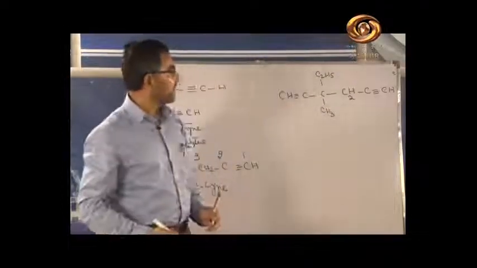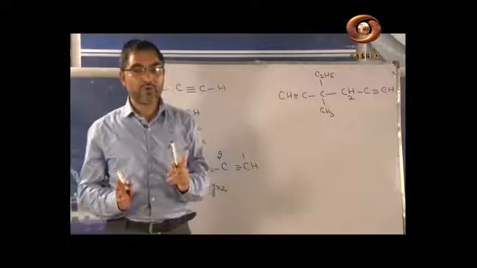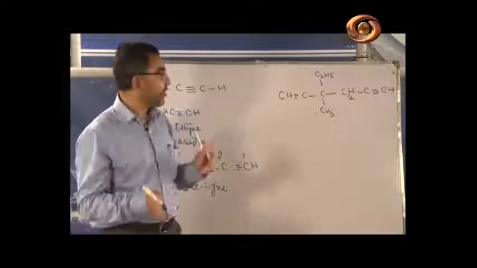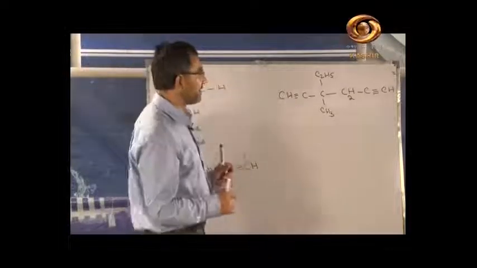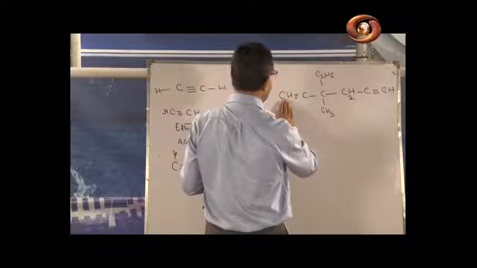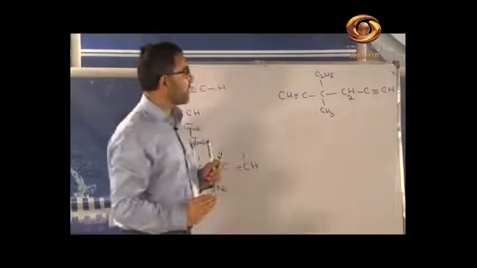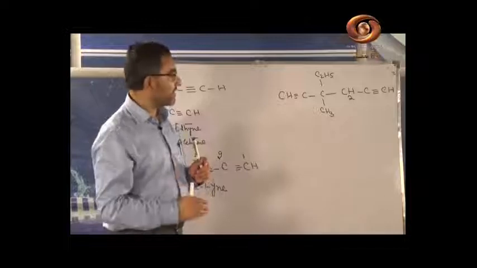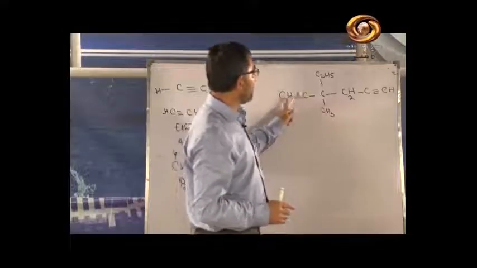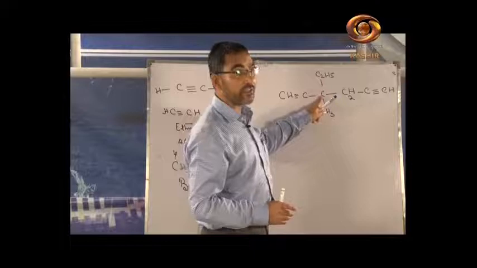Now there are 2 triple bonds and both the triple bonds are at position number 1. I hope that you will do this question very easily. The longest chain will be 1, 2, 3, 4, 5 and 6. There will be 6 carbons in the longest chain. From where will we start the numbering? If we start from this side, 1, 2 and 3, this position gets the position number 3.